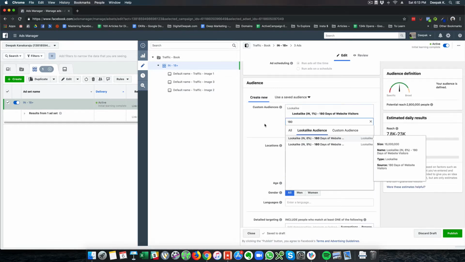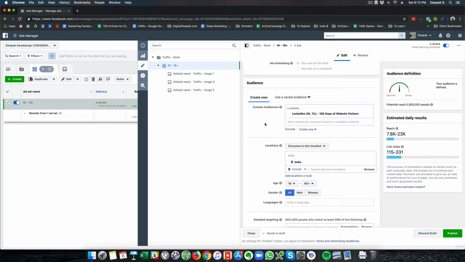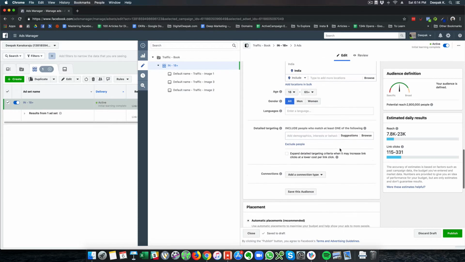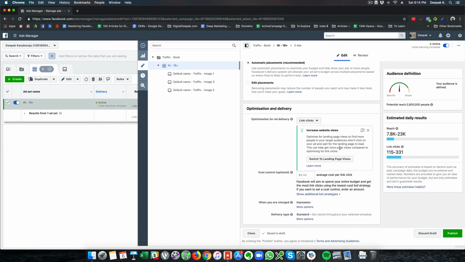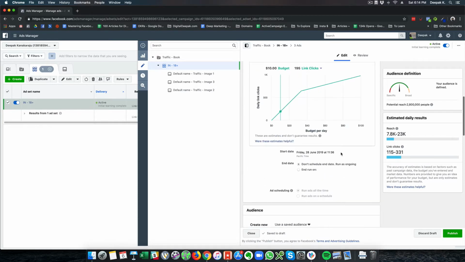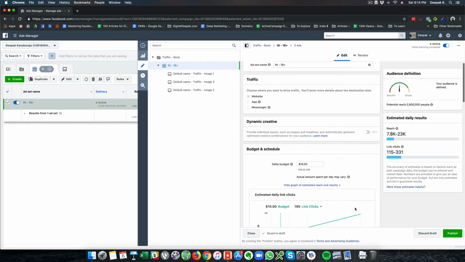So here basically what happens is that Facebook is going to take all the people who have visited my website in the past 180 days, and they are going to look for similar audiences. And here you can see the audience has expanded to 2.8 million people. So after I have run an ad for a narrow target, then I would go ahead and expand the audience. So here now I have expanded the audience.